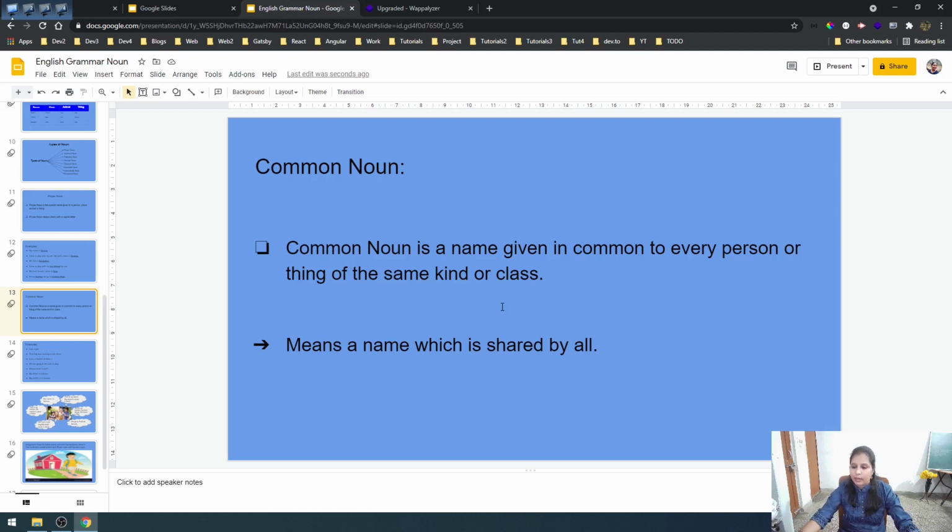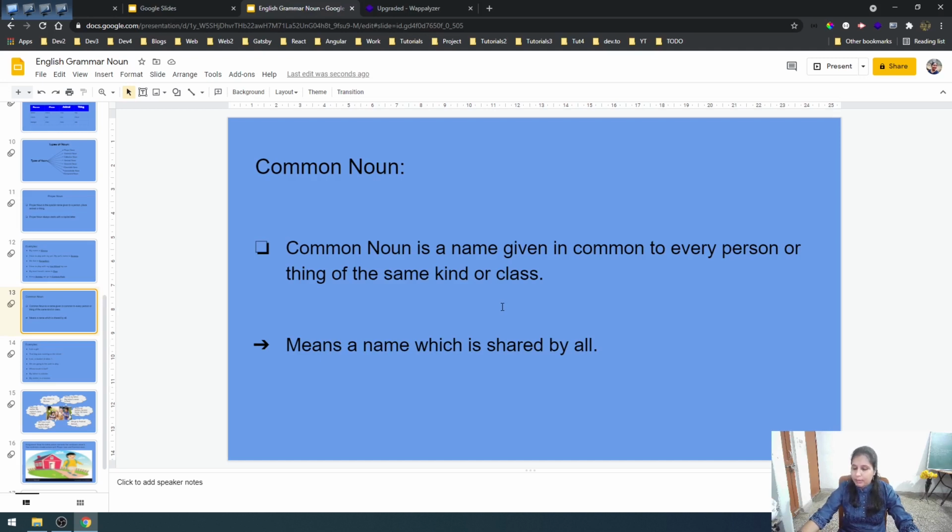If I say she is my teacher, or there are many teachers in my school, so it is becoming common, isn't it? We are talking about all the teachers. Okay. Now those girls are playing in the garden. We will think there are many girls playing in the garden. We will not think about any particular girl.